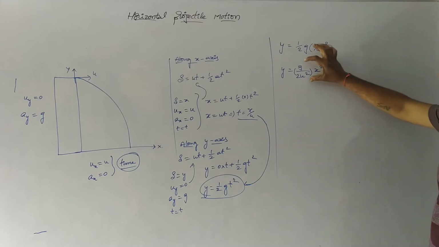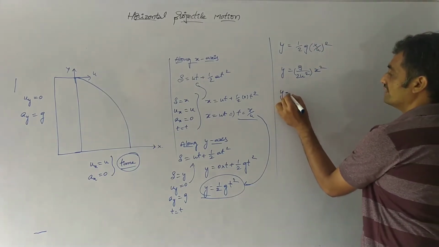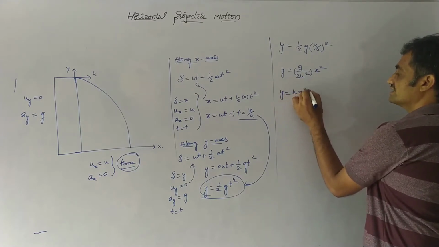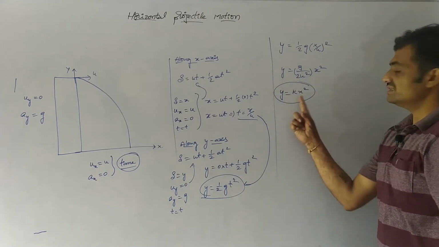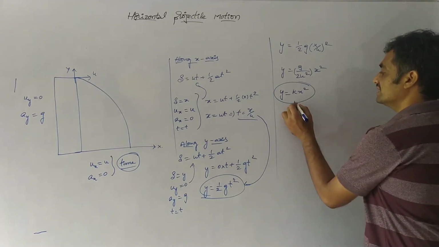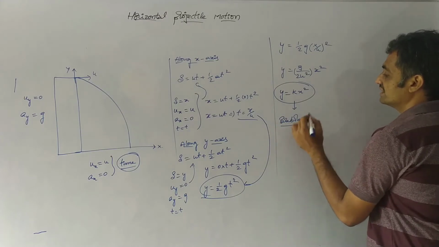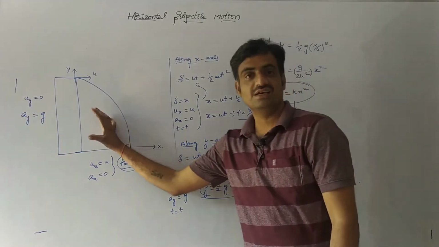Let us consider g by 2u square as a constant k. Then we have y equals kx square. As you observe, this equation is in the form of a quadratic equation, so we can represent that this equation is a parabola. We can also say that the given trajectory is a parabola.